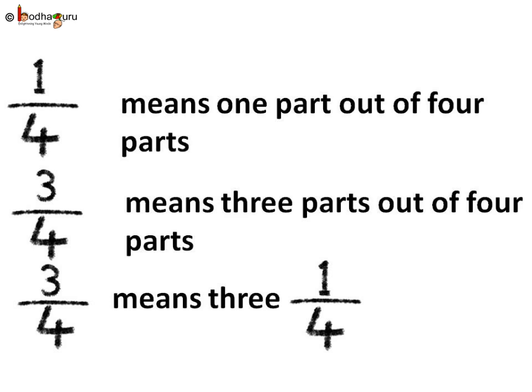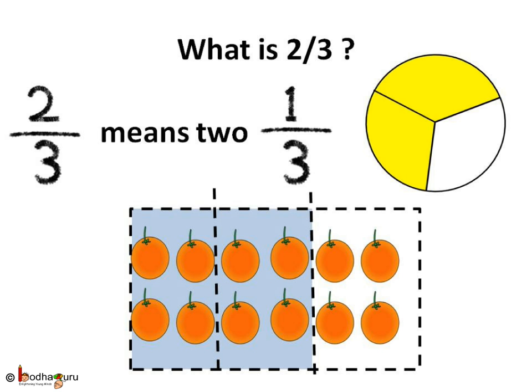So, 3/4 means 3 parts out of the 4 parts of a collection. That is 3 by 4. Same way, 2/3 means 2 times 1/3. It means we divide a collection into 3 parts and take 2 parts.